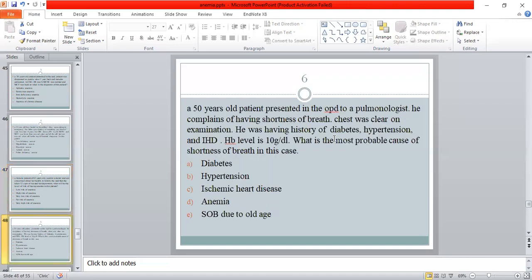Question number six. A 50-year-old patient presented in the OPD to a pulmonologist. He complained of having shortness of breath. The chest was clear on examination. He had a history of diabetes, hypertension, and ischemic heart disease. HB level is 10 gram per deciliter. What is the most probable cause of shortness of breath in this case? Delta is the right answer. As the chest is clear, delta will be the right answer, anemia.